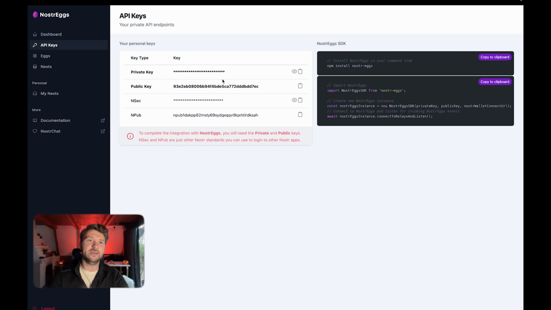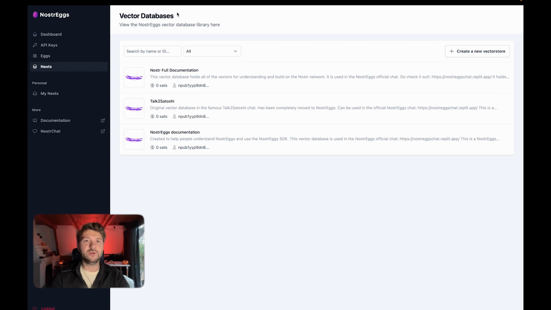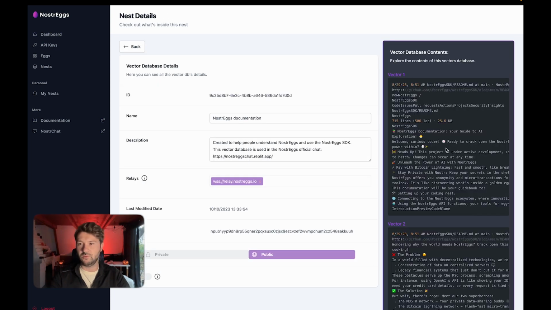Now, when it comes to data, well, we're talking of Nostr nests that we have right here. Currently, it's only for vector databases in order to simplify text communication with AIs. So changing text to numbers, essentially, so it's easier for an AI to understand it. And anyone can create any. When you have one, you see, you can take this one that was created using the NostrEggs documentation. Well, you've got the documentation on the side, and you've got different options here. But now we're going to create our own.